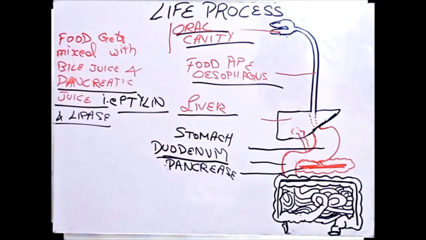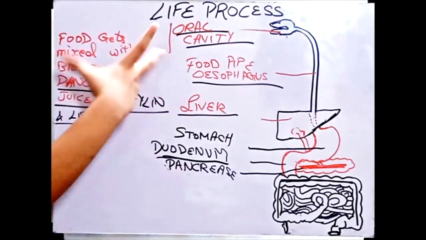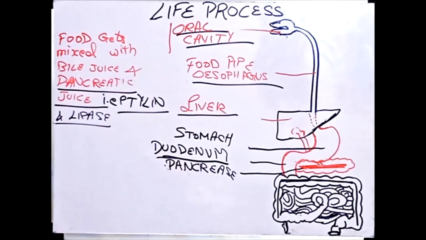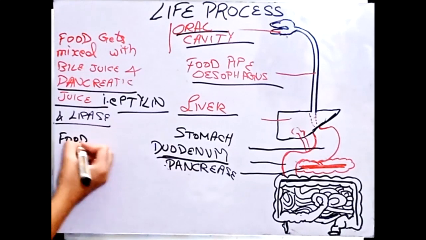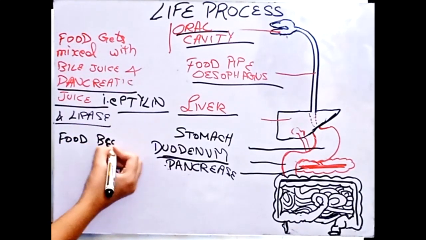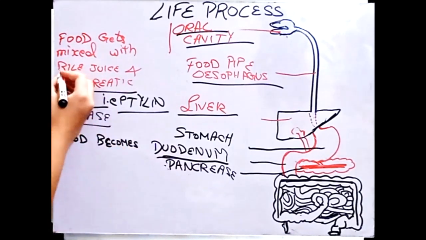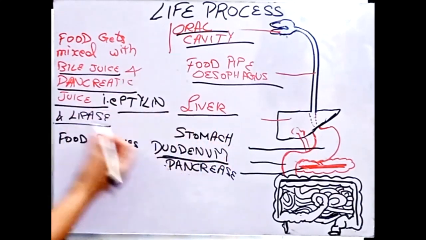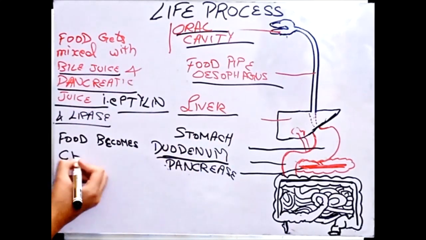three parts. So now here it's your choice कि या तो duodenum लिखो कि duodenum food gets mixed with bile juice and pancreatic juice, that is ptyalin and lipase in duodenum, or your small intestine. Although I'll suggest कि duodenum और small intestine कभी भी लिखना, दोनों लिख देना, on the side of being safer. So जब भी food यहाँ mix होता है, then that food after mixing from bile juice, pancreatic juice, that is ptyalin and lipase, food becomes chyme.